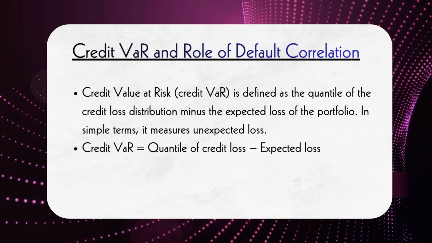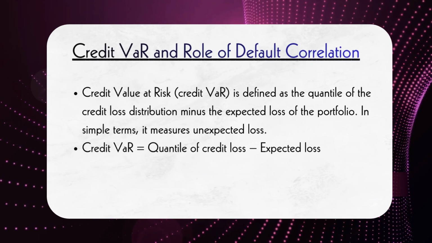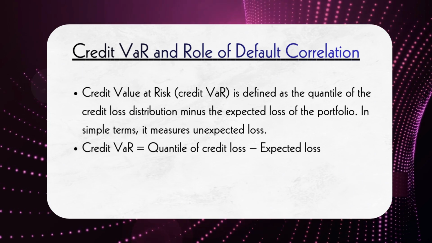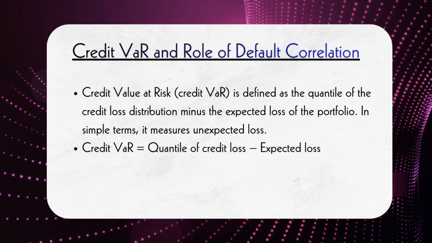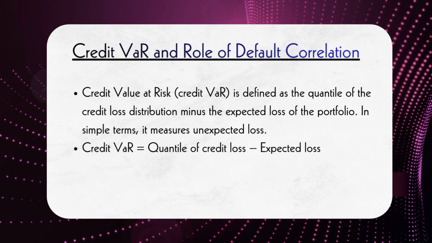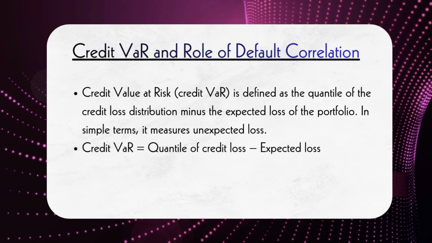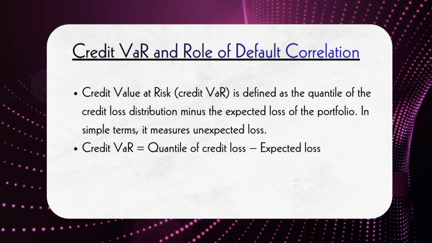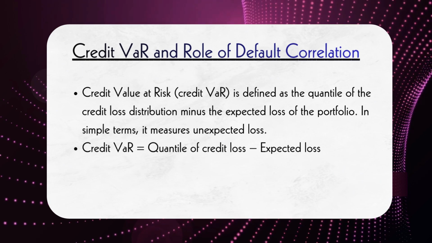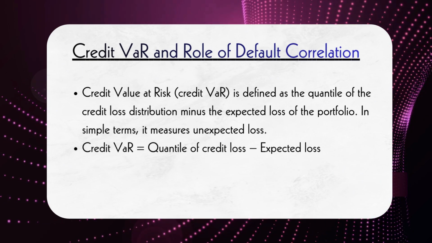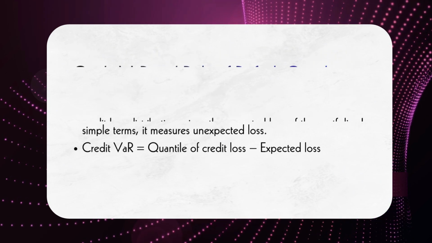In this topic, we understand how correlation and granularity impact credit portfolio risk and credit VaR. Credit value at risk, or credit VaR, measures the unexpected loss in a portfolio. It is calculated as the difference between a high percentile of the loss distribution and the expected loss. In formula terms, credit VaR equals quantile of credit loss minus expected loss.